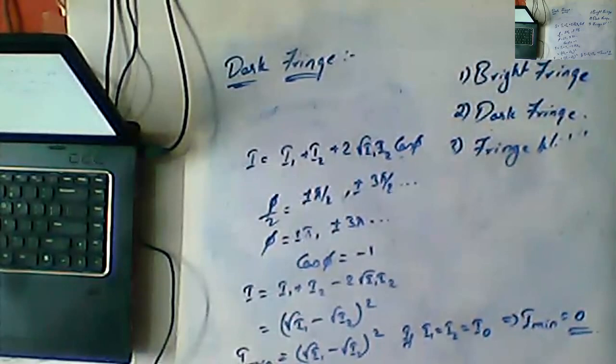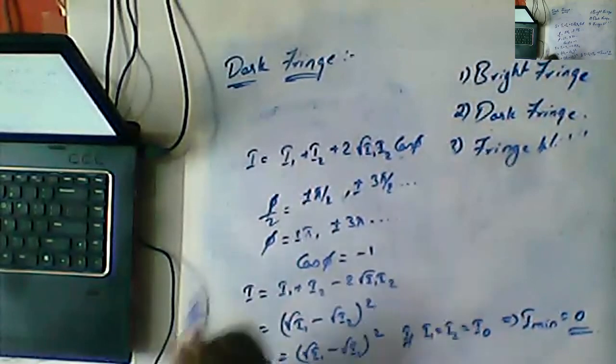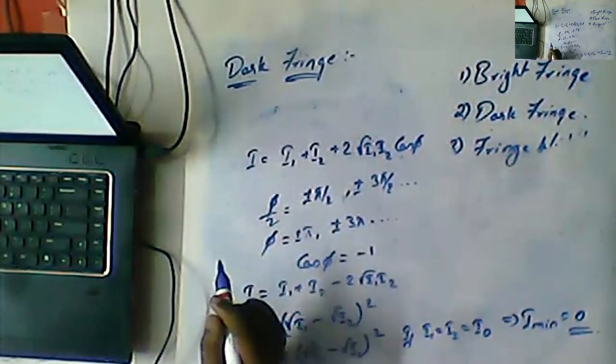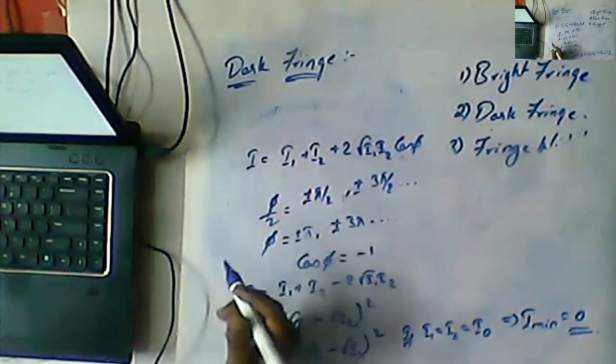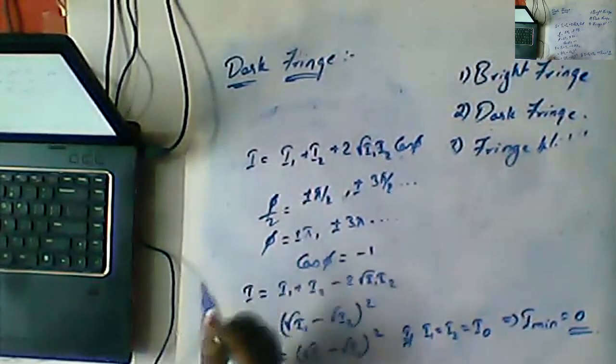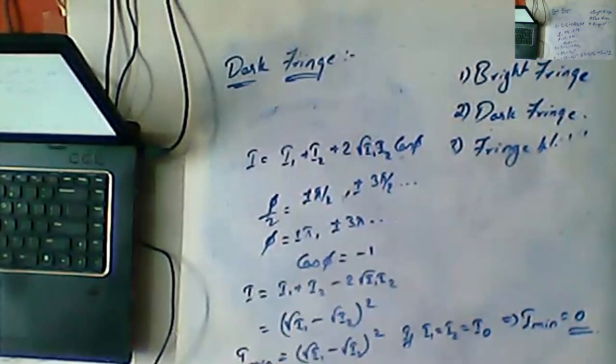Minima. Okay. So here the topics we discussed is first of all bright fringe. So bright fringe, what is the formula, Nana? Yn is equal to n lambda D by d. And here in the dark fringe, the formula is what, Nana? 2n minus 1 by 2 into lambda D by d.